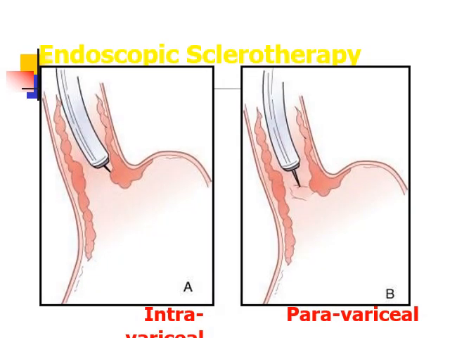In this picture you can see endoscopic sclerotherapy. There are two positions of endoscopic sclerotherapy: one is intravariceal and another is paravariceal. In intravariceal, sclerosant is directly injected into the engorged venules, while in paravariceal, sclerosant is injected away from the engorged venules.